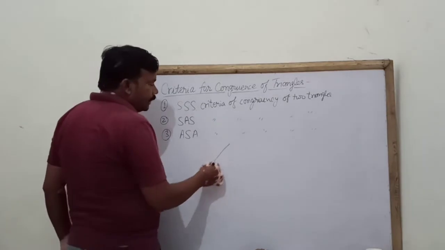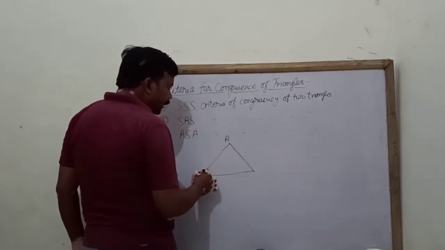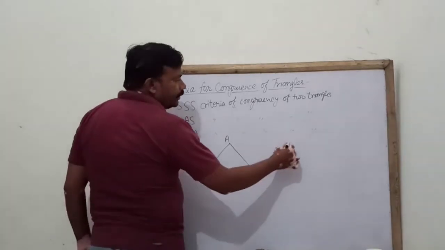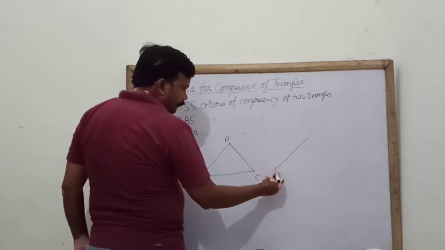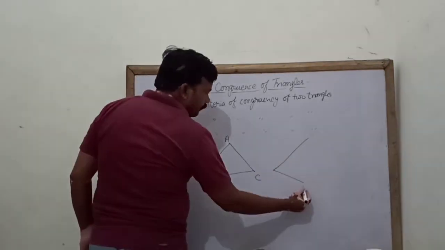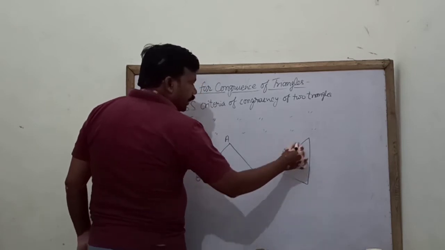Such as if it is given, this is triangle ABC and triangle PQR.